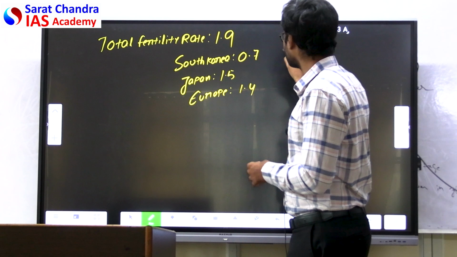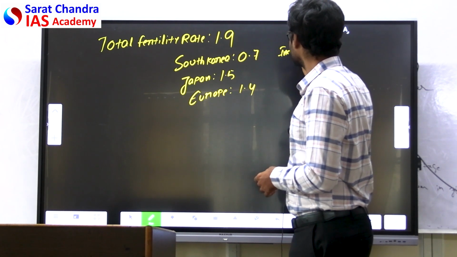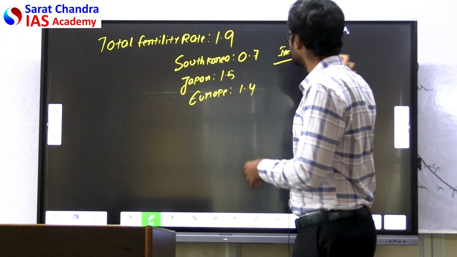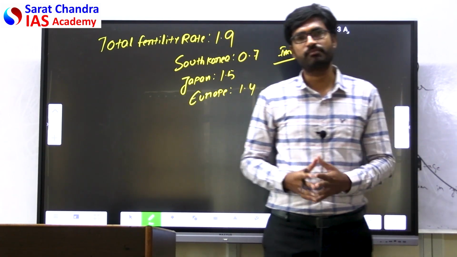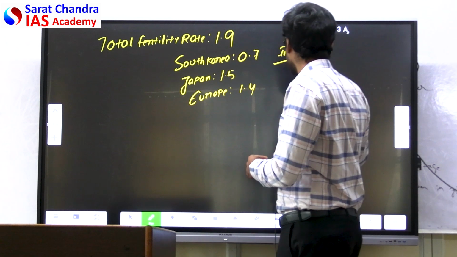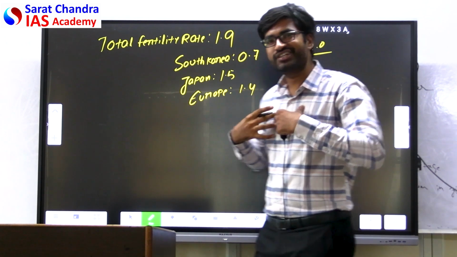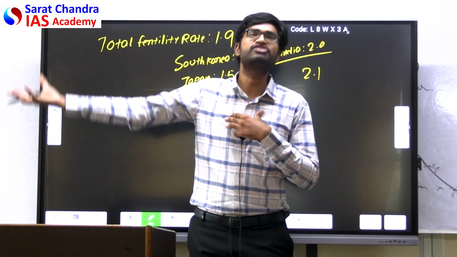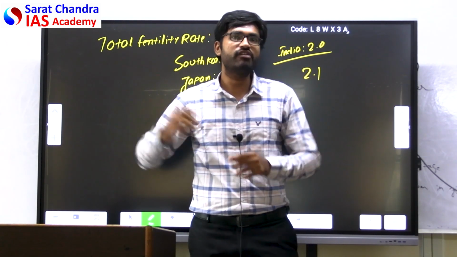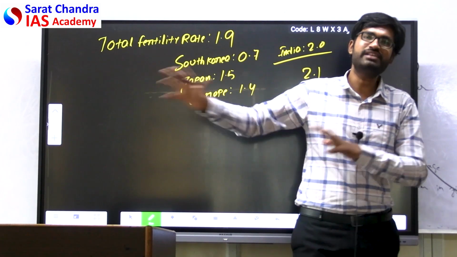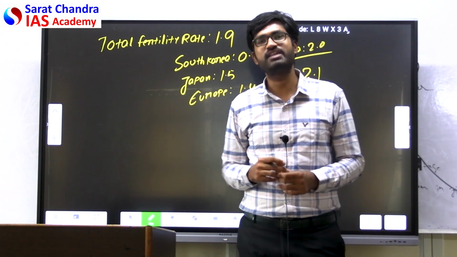And when we have India, it is approximately 2.0. See, India is aiming for the replacement level fertility rate. Replacement level, that is 2.1. That my generation should be replaced by the next generation. There should not be any population increase, just replacement level fertility rate. You need to replace the next generation. That's what India is aiming for.